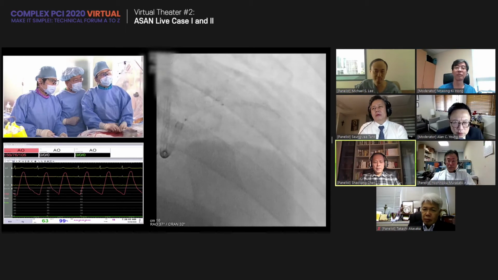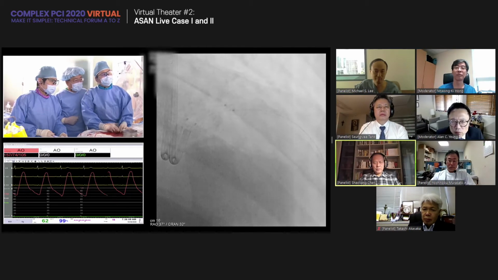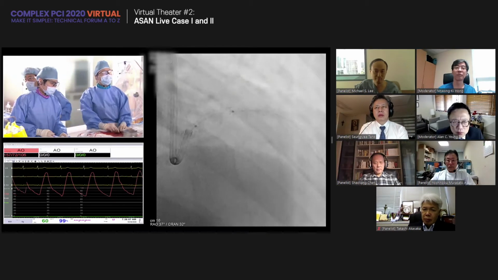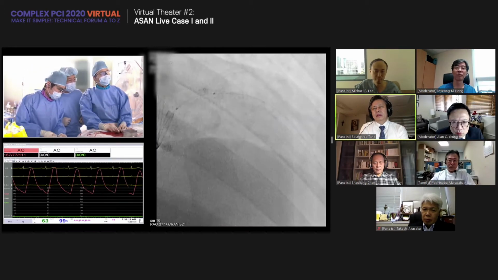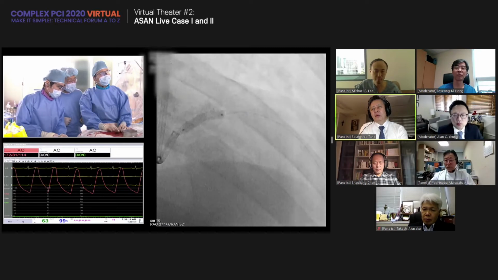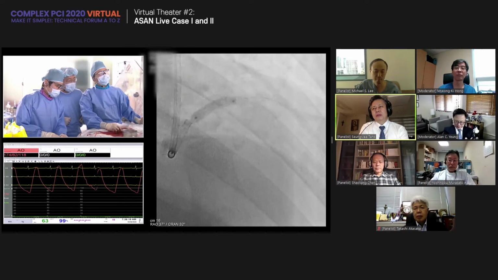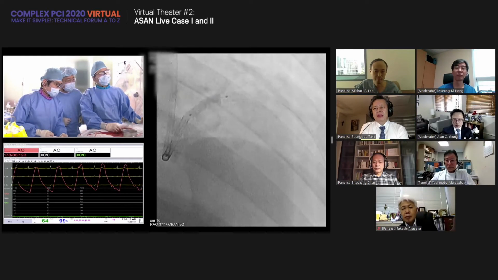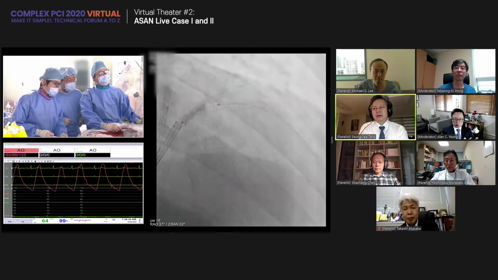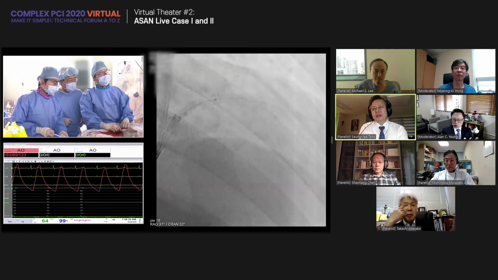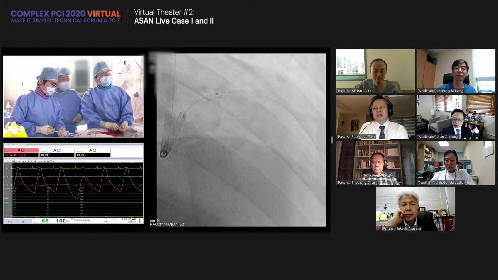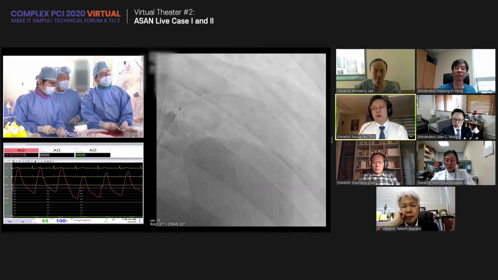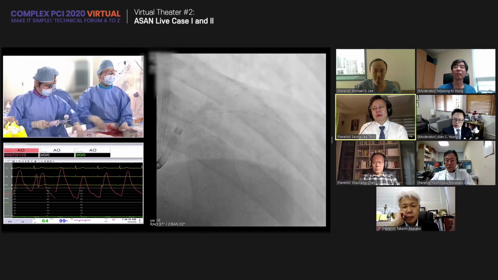Can you move to spider view? What is the nominal? 12. Why not 10 pressure? 10. Based on my experience, when we put a relatively small stent in the left main, before any other procedure, dilate the left main stent more with a bigger balloon.